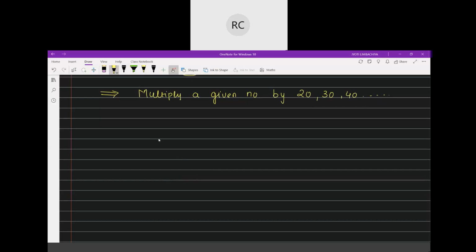Let's take an example of 3. 3 multiplied by 20. So here also 3 multiplied by 2, and your answer is 6, and then you just put 1 zero. Let's say 3 multiplied by 30. So 3 3s are 9 and you just put 1 zero.